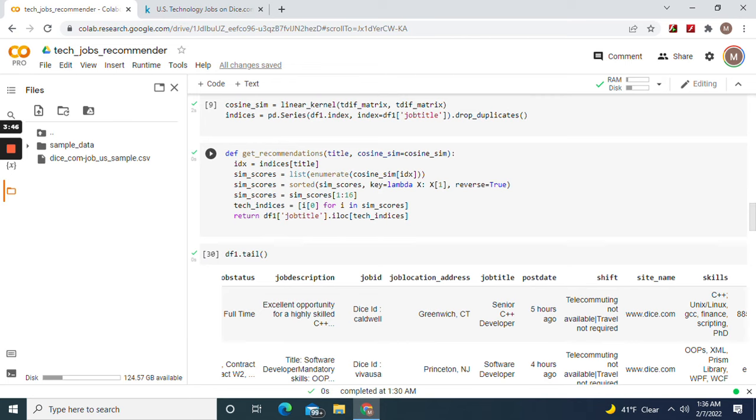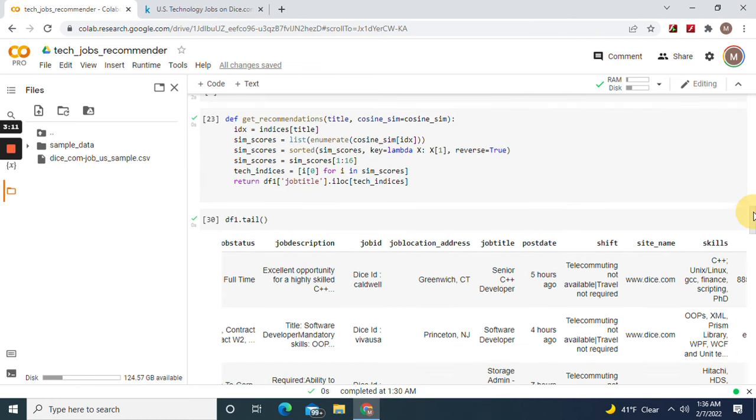Okay, and here's where we're going to get to it. The cosine similarity equals the cosine similarity. Title, indices. And then we're going to return job title. Now right here, we're going to return 15. Feel free to change that if you want, but it's got to be 1 dash, subtract 1 from whatever you want. Reverse always equals true. The sorted sim scores. Enumerate the cosine similarity, title indices, and then don't forget that iloc. Don't ever put loc. Trust me.